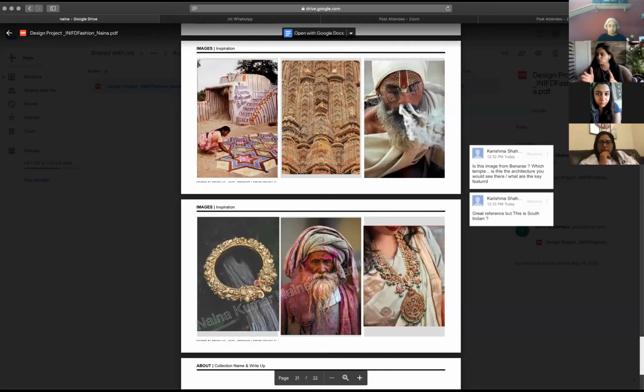You can, like you said, make it the whole of India, focusing on different elements, and it could still be golden. It could still be very raw and very golden, because that still works with India and our culture as a country. So I want you to revisit this part of your project and see how you can change it based on this feedback. Okay, sure. Thank you so much, ma'am. You're welcome.